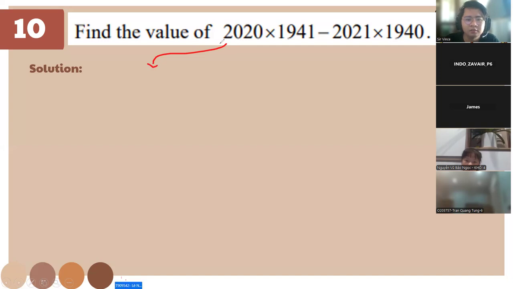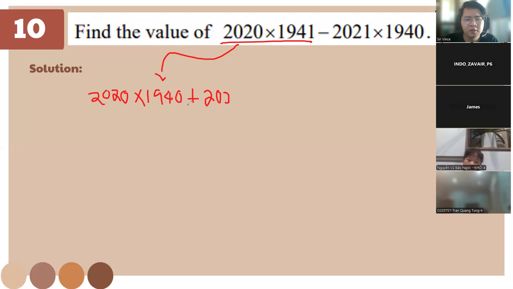So rather, this one, we break it down to make it simpler, okay? If you want to do the longer method, it will take a lot of time, more than the 3 minutes allotted for each question. So for this one, we're gonna have 20 times 1940 plus 2020 times 1. Okay? And now this minus here, copy. And this one is gonna be like this also.